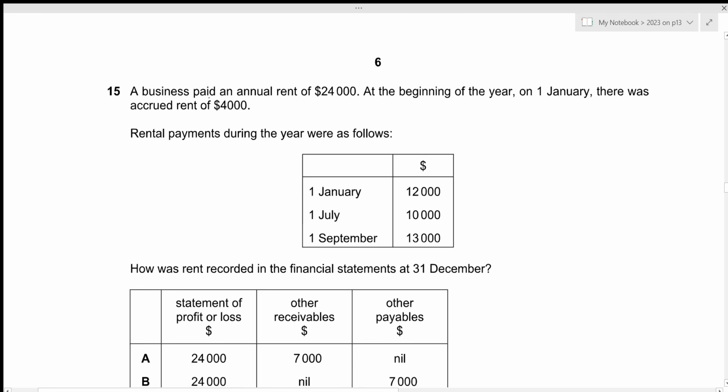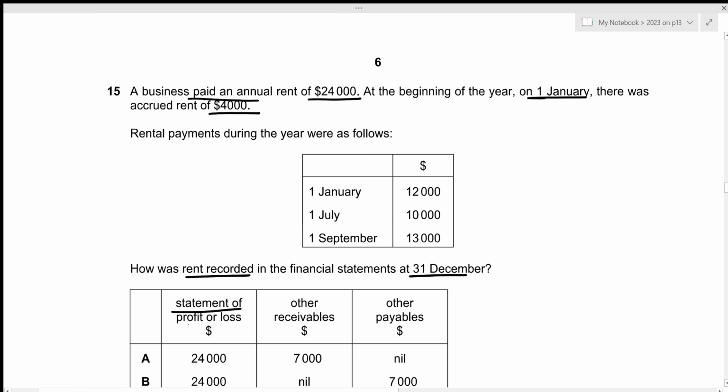Now for question number 15, a business paid an annual rent of 24,000 at the beginning of the year. On 1st January, there was accrued rent of 4,000. Rental payments during the year is also given. So 1st January we paid 12,000, 1st July we paid 10,000, and 1st September we paid 13,000. Now how was rent recorded in the financial statements at 31st December?